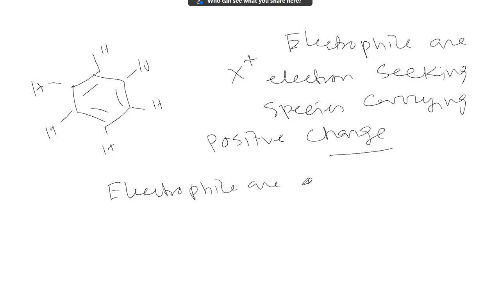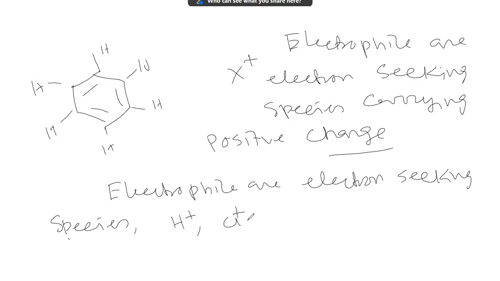Electrophiles are electron-seeking species. Who are they? H+, Cl+, NO2+, or SO3. Though SO3 is a neutral molecule, it also acts as an electrophile because the pi bond breaks, and the sulfur carries a positive charge due to movement of pi electrons towards oxygen. All of them carry a positive charge, hence all of them are called electrophiles.